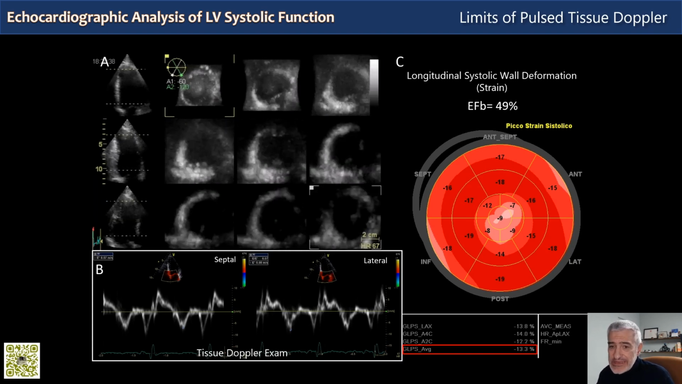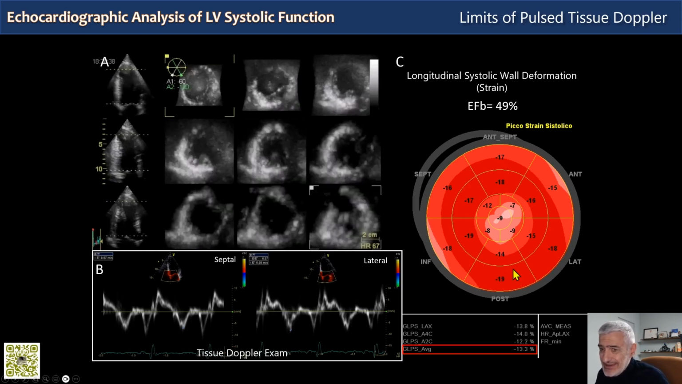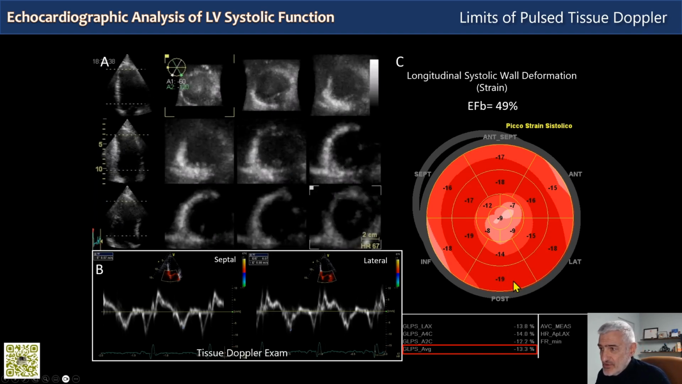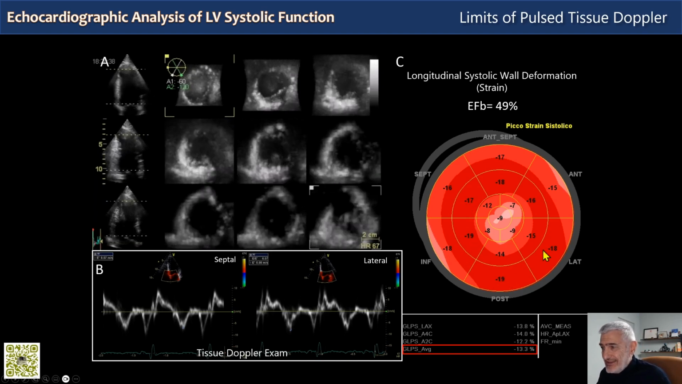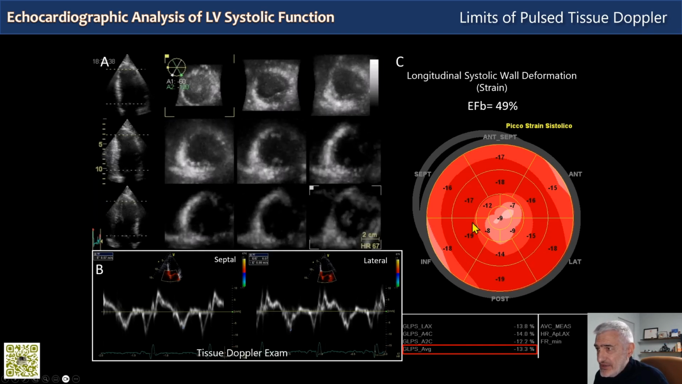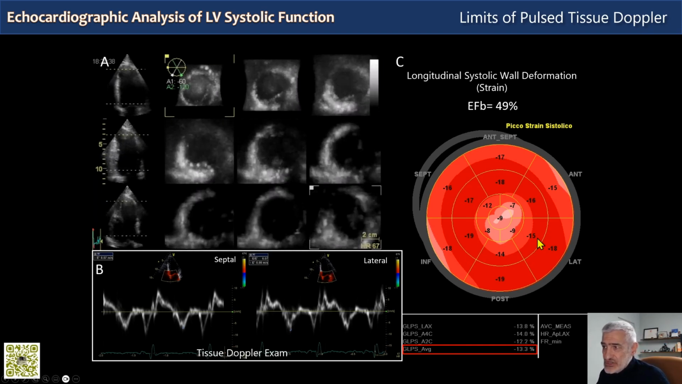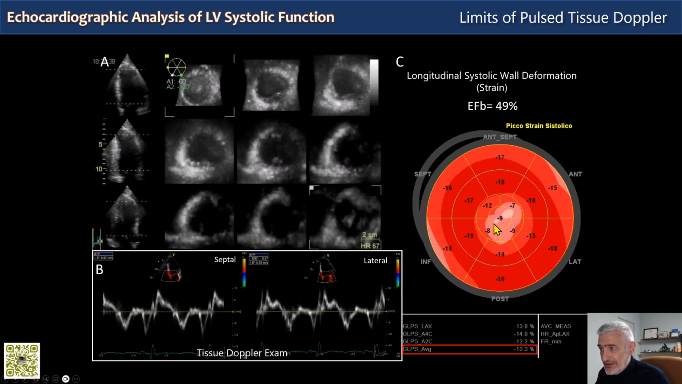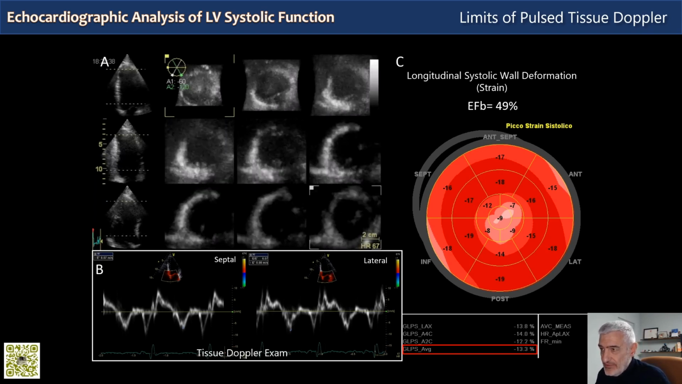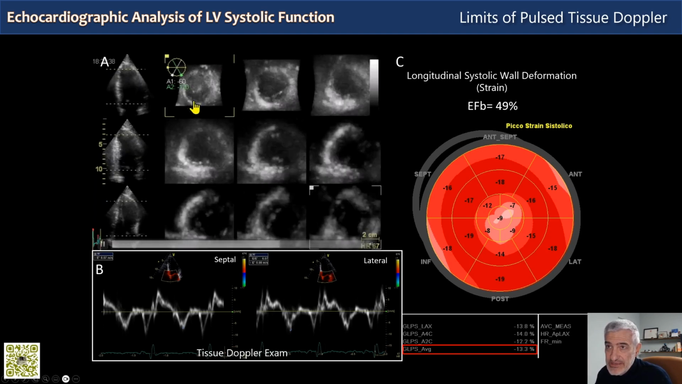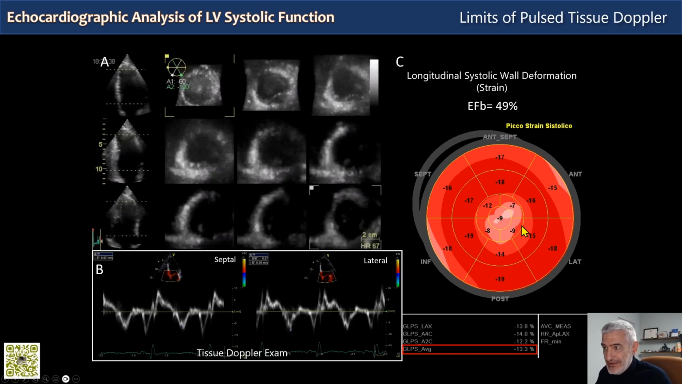Here on the bullseye, the darker red points to normal values. You can see here -19, -18, -19, they're all normal values. -17, -16, and -15 are mild reduction, and then -12 is moderate, and -9 we're going towards a severe reduction of longitudinal function. But this corresponds, you can see, to almost a severe hypokinesis of the apex.